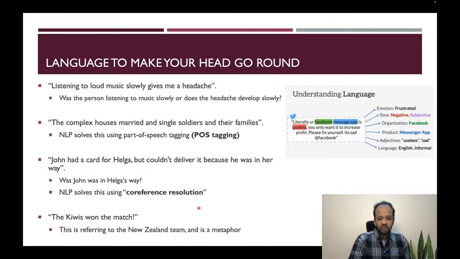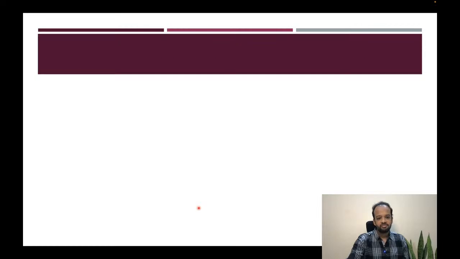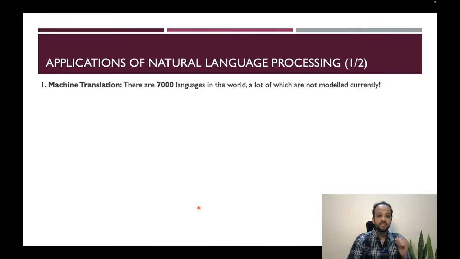All right, now let's look at a few examples of NLP applications and where natural language processing actually helps us. And by extension, how would these new models such as ChatGPT actually help us? First one is machine translation. There are around 7,000 languages in the world. Did you know that? A lot of them are not modeled currently, in terms of they cannot be translated from one language to another.